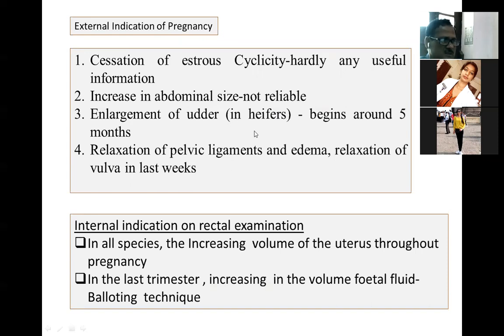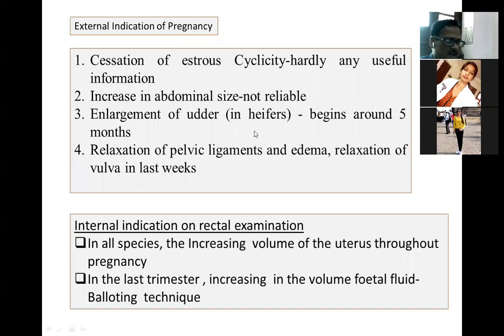The horn which is larger than the other, the asymmetry, means that horn has the early fetus. At 35 days the embryo sacs will be there, and that is the reason the uterine horn will be asymmetrical at 35 days.